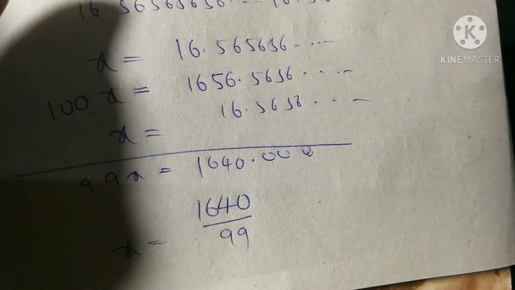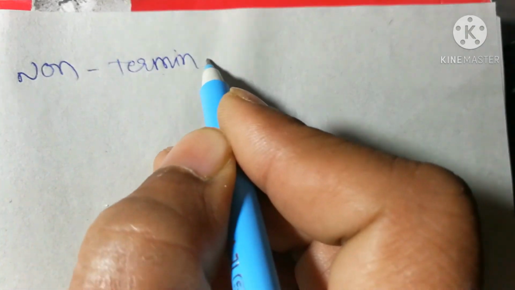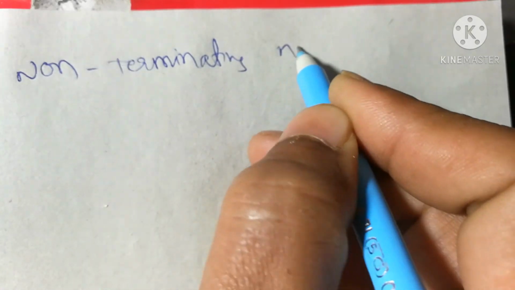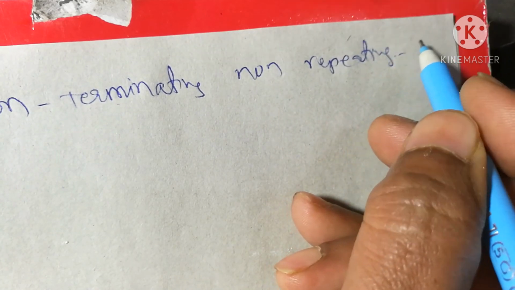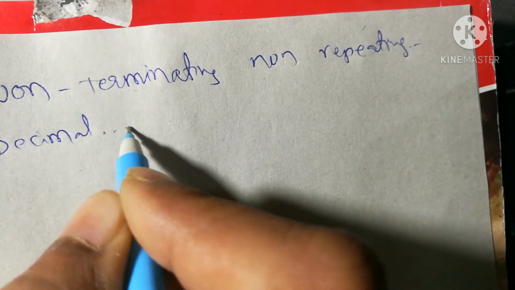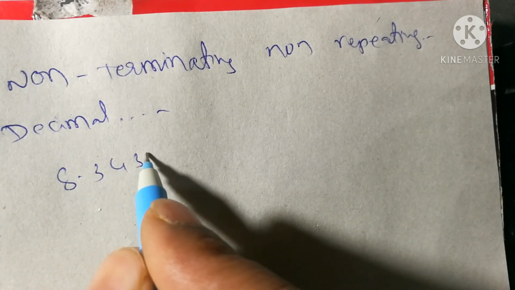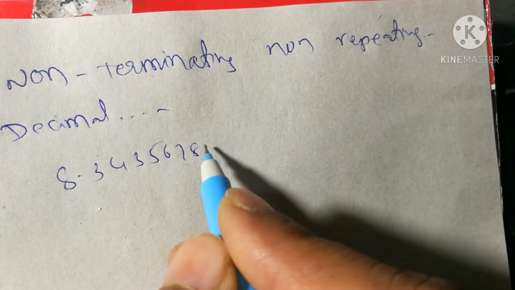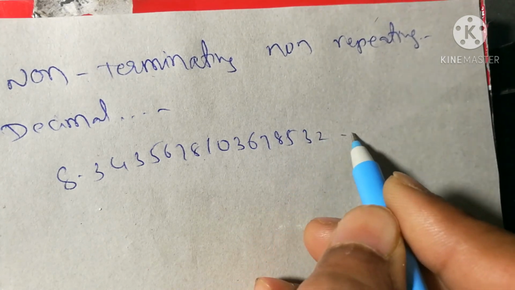Now the third type of decimal numbers is the one which won't terminate. The third one is non-terminating, non-repeating decimal numbers. They won't terminate, they won't repeat. For example, 8.346343 56783678532 and so on.